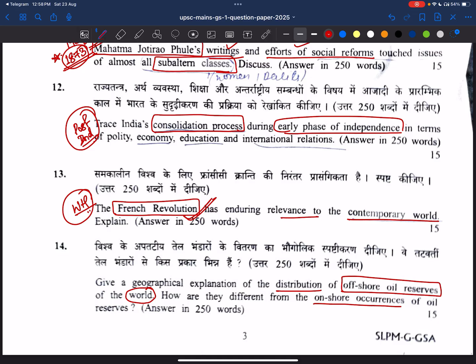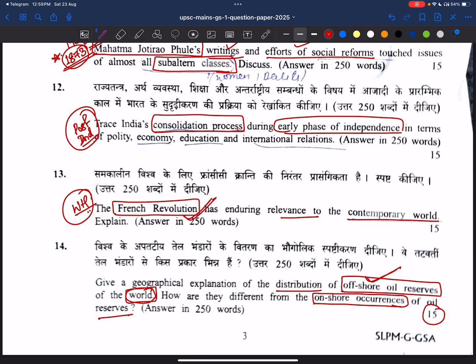Now coming to the 14th question. Give a geographical explanation of the distribution of offshore oil reserves of the world. Since oil is always in the news, because of wars and all these things, we are taking oil from Russia, and even from Middle East nations. So see, he's asking about offshore oil reserves, and how they differ from onshore occurrences of oil reserves. I think this is somewhat a difficult question.